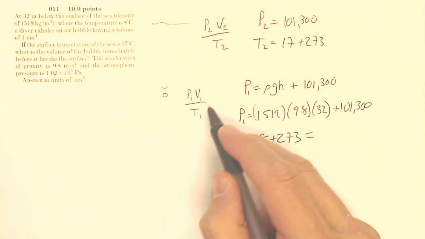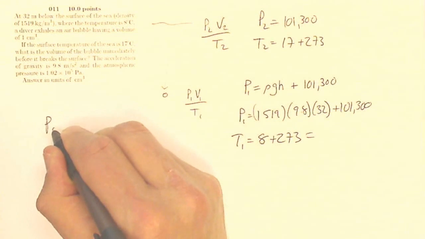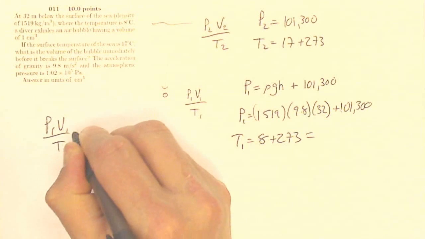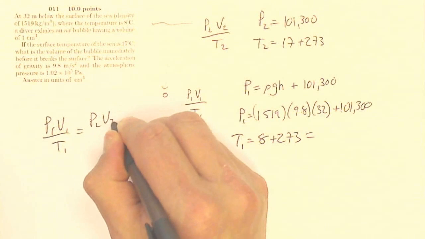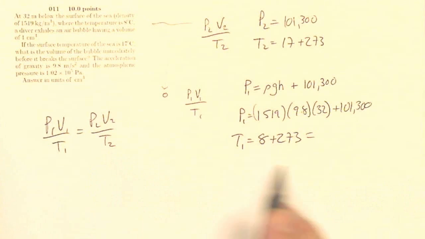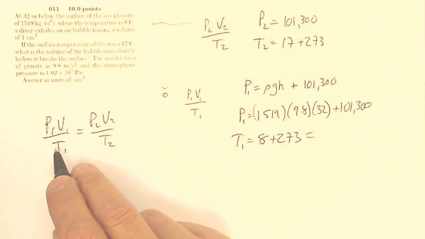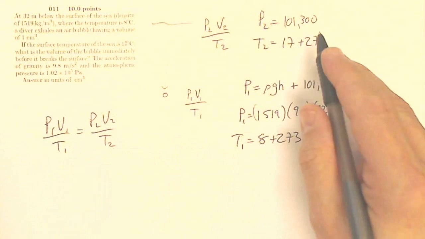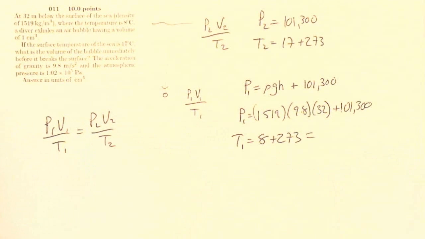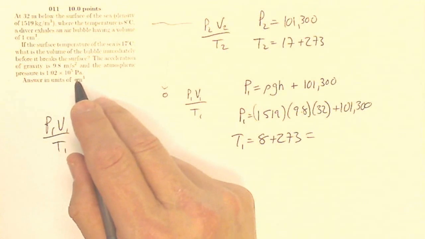Now, since P1 V1 over T1 equals P2 V2 over T2, really, if I plug in absolute values here, so an absolute pressure, that's what I'm dealing with these two. I plug in an absolute temperature, those are Kelvins. Well, I can plug in any volume unit I want, and this happens to be in centimeters cubed. I don't have to convert it to meters cubed.